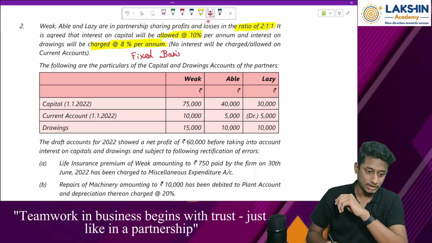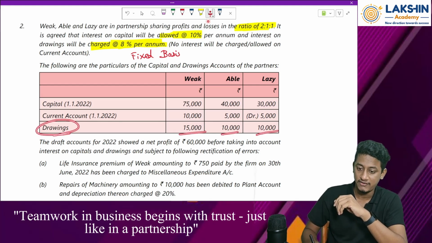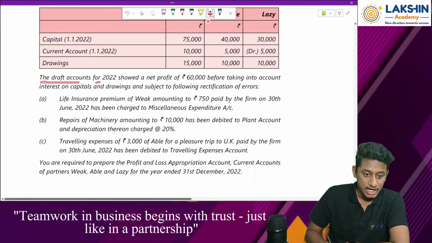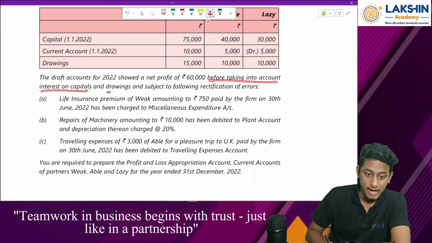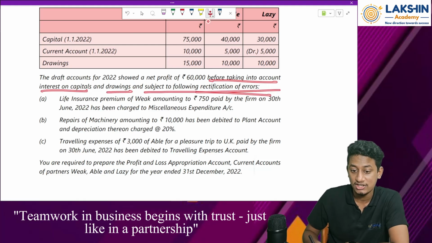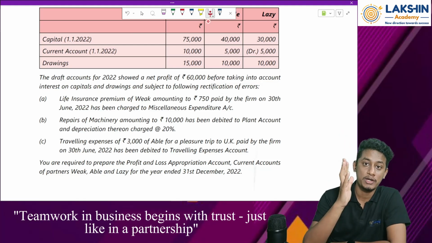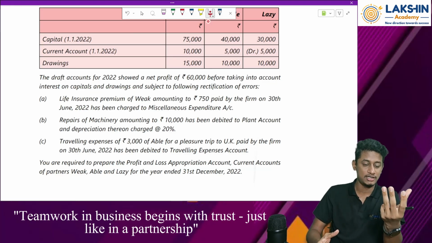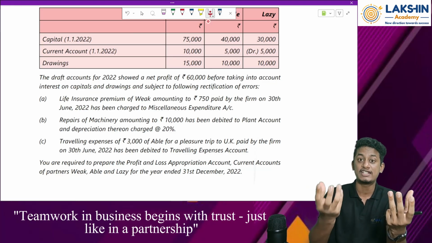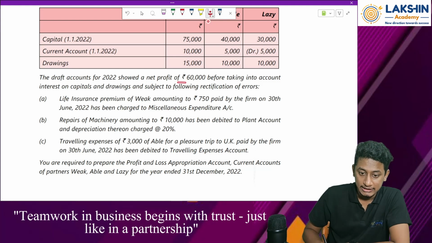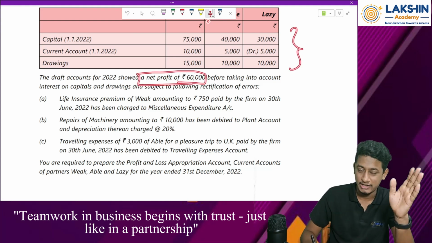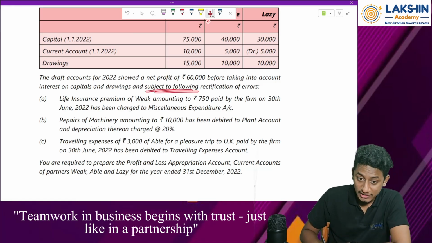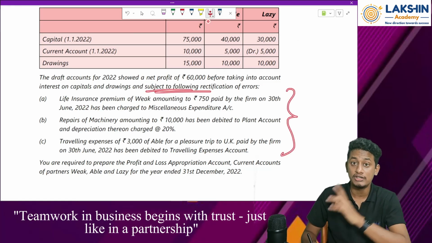Fine. Now drawings are given to us: 15,000, 10,000, 10,000. The draft accounts for 2022 showed a net profit of rupees 60,000, before taking into account the interest on capitals and drawings, and subject to the following rectification of errors. Now what has happened over here? We have a combination of partners' capital account and rectification of errors. Let us see. This profit of rupees 60,000 is before adjusting all this, the interest or whatever it is. But after adjustment of all this, we now need to reverse all this.